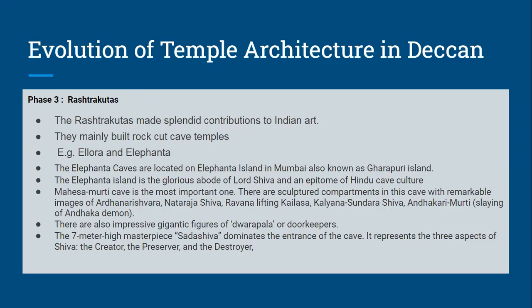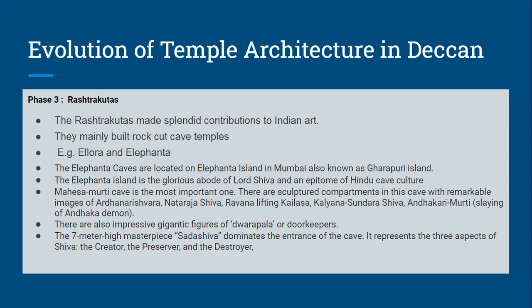Now coming to the next phase of temple architecture in the Deccan, that is the Rashtrakuta phase. We have already studied the Rashtrakutas under the Ellora caves and all, so it is just a short glimpse. Rashtrakutas definitely made a splendid contribution to Indian art and architecture, and they are mainly known for building rock cut cave temples. Examples of Rashtrakuta temple architecture are Ellora and Elephanta. Again, a separate question on Rashtrakuta's contribution to temple architecture can be expected.